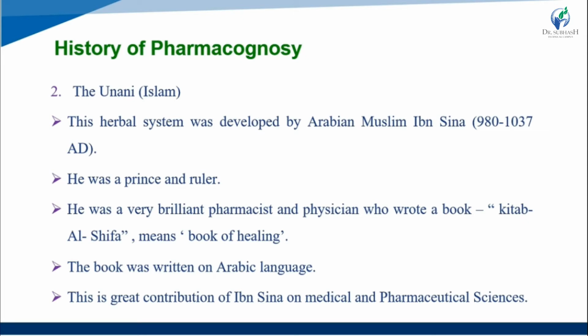He was a very brilliant pharmacist and physician who wrote a book, Kitab al-Sifa, meaning the book of healing. This book was written in the Arabic language. So this is a great contribution of Ibn Sina to medical and pharmaceutical science.